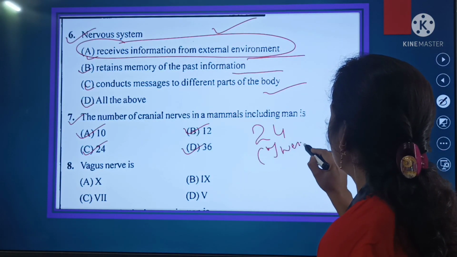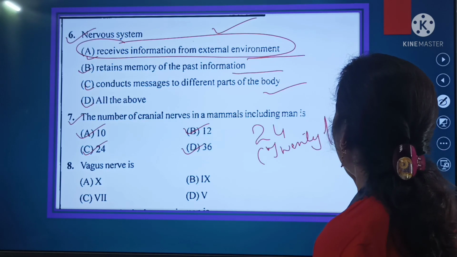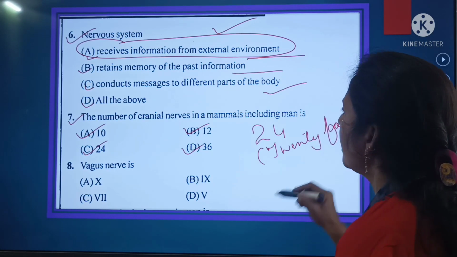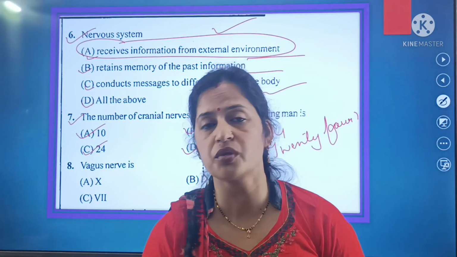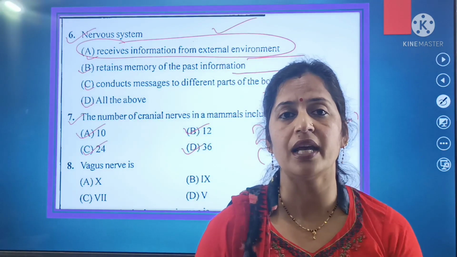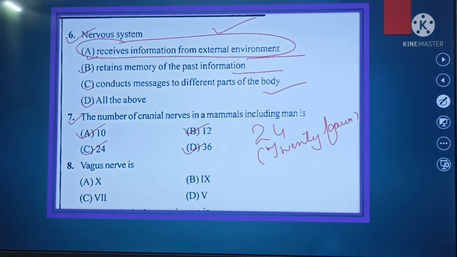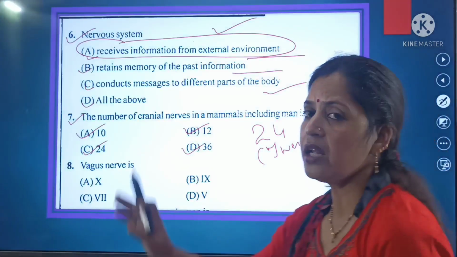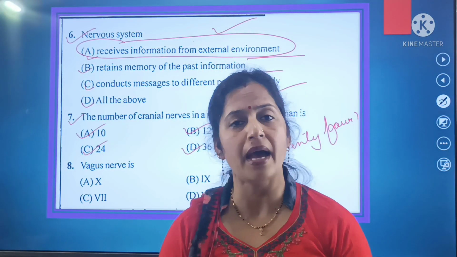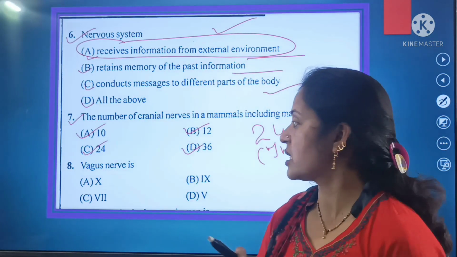So there are 24 cranial nerves present in man as well as in mammals. So here this is the right answer for question number 7, that there are 24 cranial nerves in man including mammals.